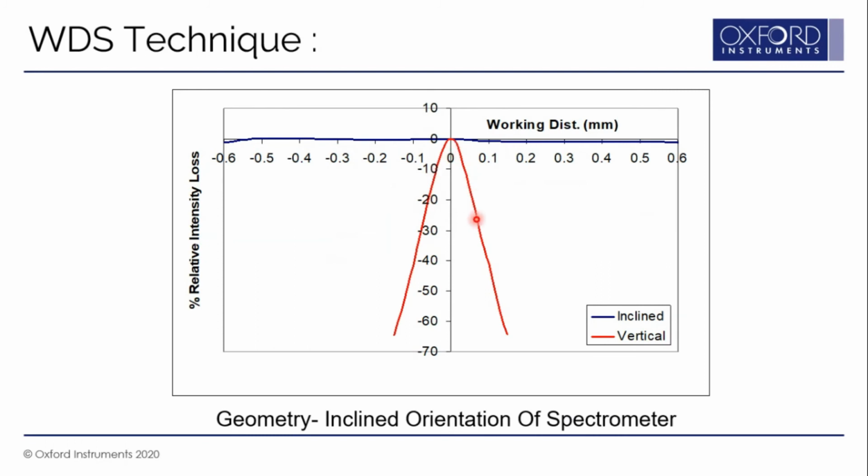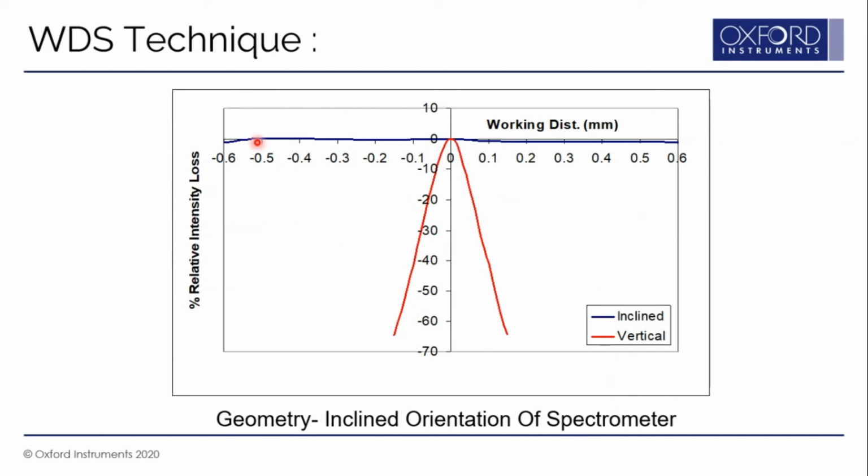In WDS, the measurements are always against a standard sample. When you measure the standard sample, it is at the Rowland circle position, but if your unknown sample is not exactly at the Rowland circle position and is away, then the detector output drops, and you will always have an error in your quantitative analysis. So in the vertical spectrometer geometry, you are forced to have the specimen always on the Rowland circle. You really cannot work away from it.